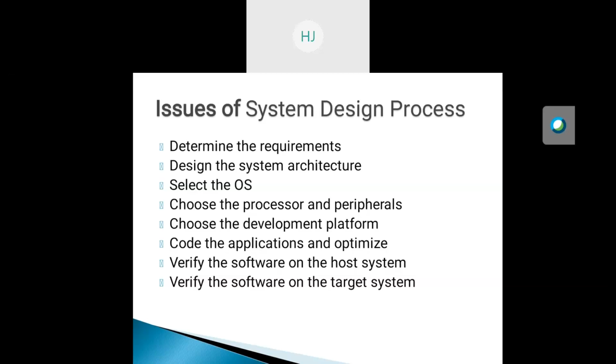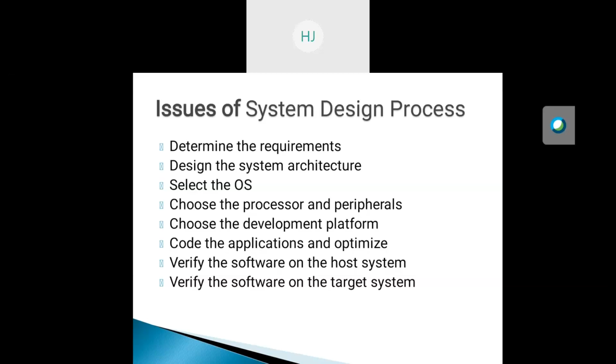Next point is selecting the operating system which is suitable for that hardware. When we select any hardware, it has different operating systems for operating that hardware. We can select the operating system on the basis of real-time operating systems like RT Linux, VxWorks, QNX, or others, or non-real-time operating systems like Windows, embedded Windows XP, and others.